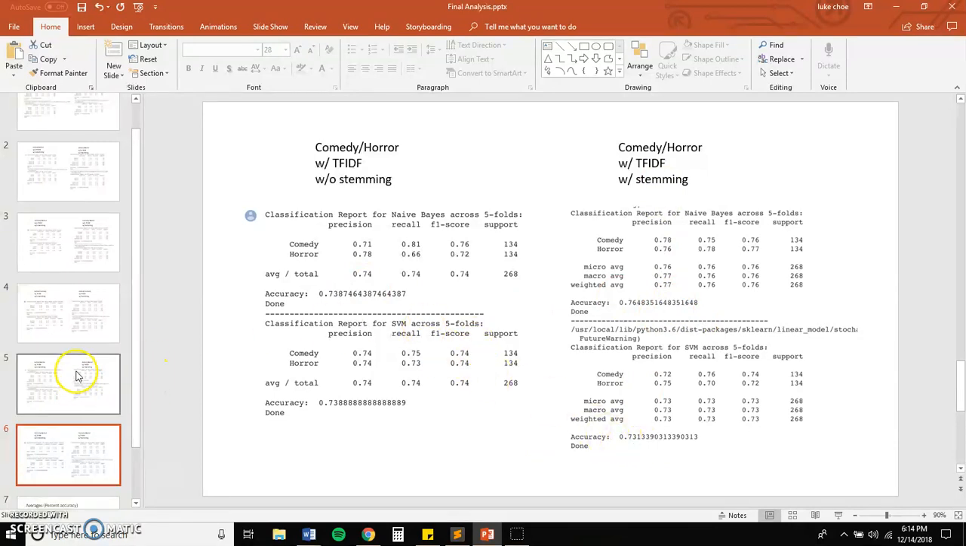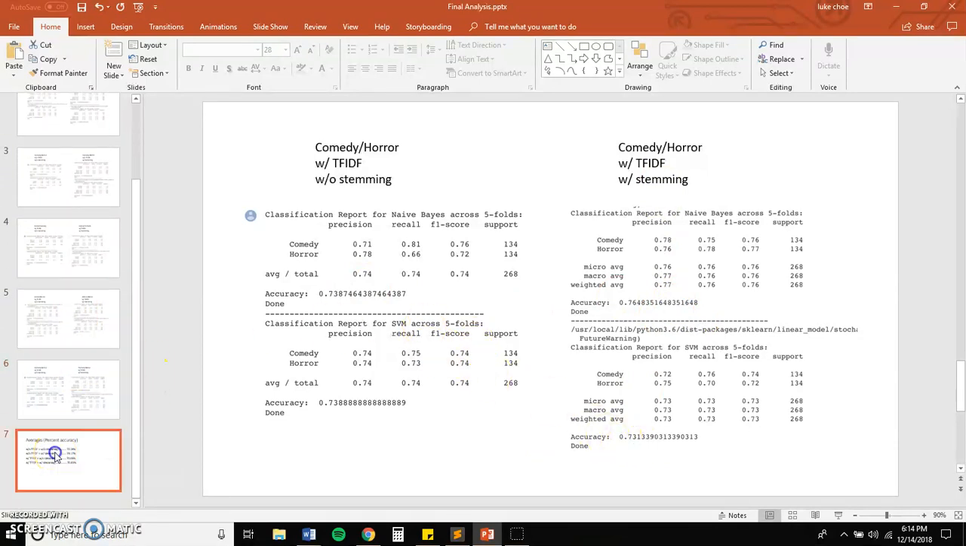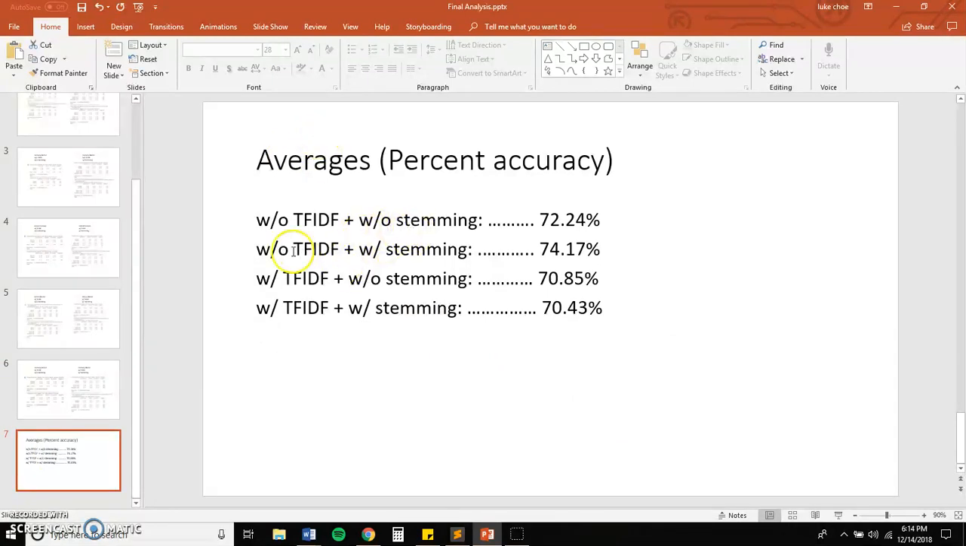In the end, after taking the averages, we found that without TF-IDF and with stemming provides the highest percent accuracy, and then without both, and then with just TF-IDF, and then TF-IDF and stemming.